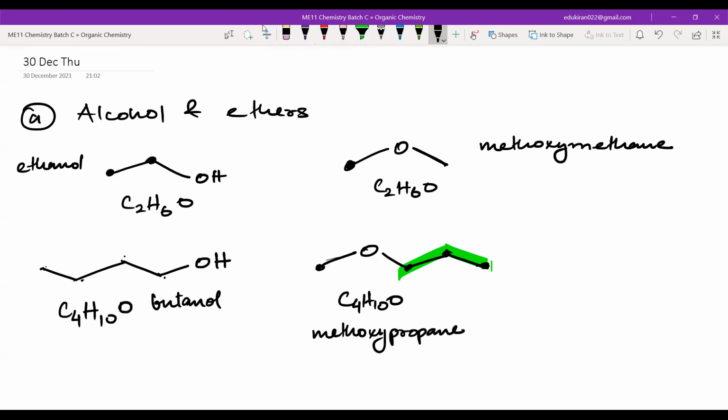Similarly, I can have what? I can shift this oxygen here, and I can have a molecule in which you have this as the main chain, and the rest of the things are substituent. This is also C4H10O. And what is the name for this? It will be ethoxyethane. Okay. I write this down. Let me know if you're done.